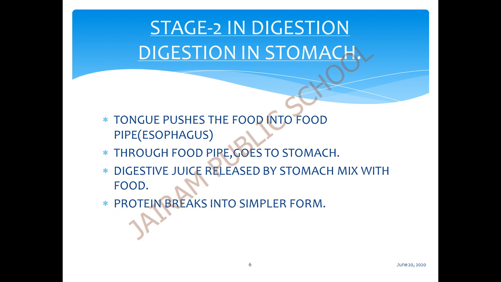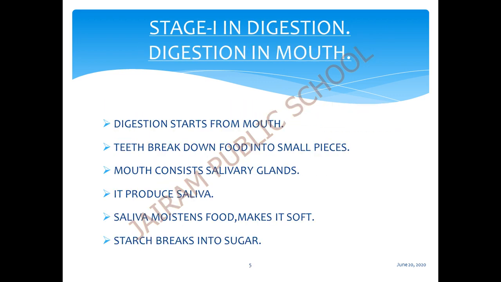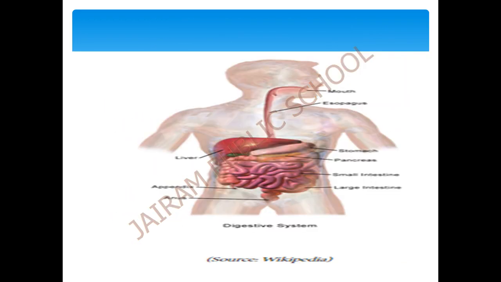The next stage in the digestion process is digestion in the intestines. Already I told you there are two intestines. One is the small intestine, the next one is the large intestine. From the stomach, the food goes into a long, thin and coiled tube-like structure called the small intestine. Can you see the small intestine, children?